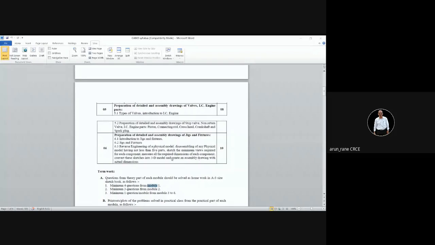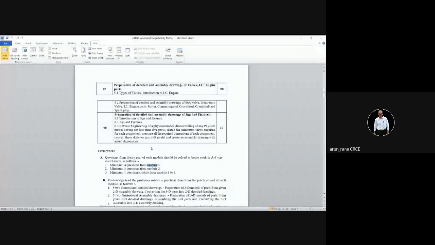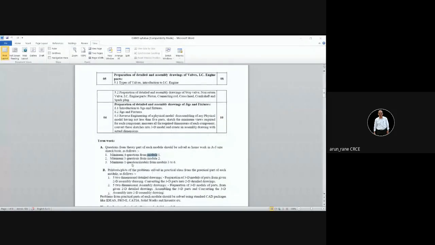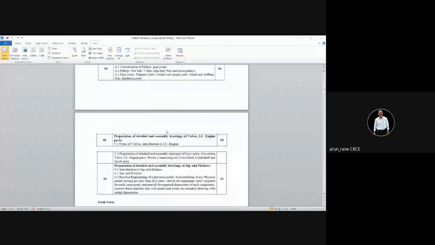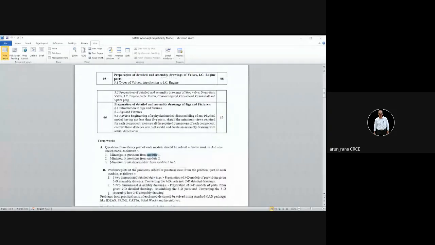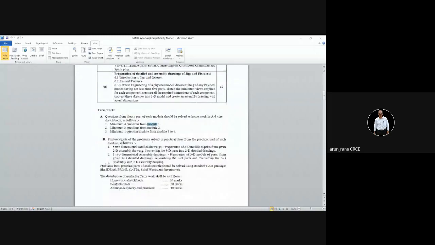This is what your framework is, and that is what is mentioned here: minimum 4 questions from module 1, minimum 3 questions from module 2, minimum 1 question from modules 3 to 6. We are going as per this only, and these guidelines have been given as per that. Here it is also mentioned about 2-dimensional detailed drawings, etc. As far as possible we'll try to stick to it, and if the time doesn't permit, then we'll try to compress it.